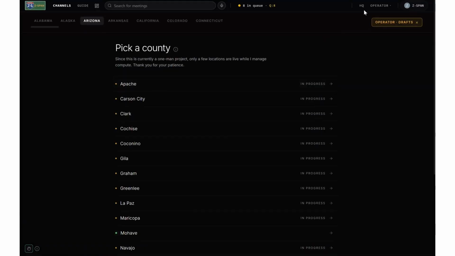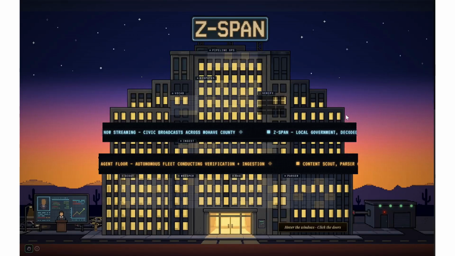After that, I would show the headquarters. So the headquarters is the actual brains of the entire operation. Each one of these boxes represents a window or sort of a department. Now I'm not going to explain in depth what they do because it's really complicated, but I will just say that each one of these plays a very important role that I actually forgot to show, and I'll show at the end.